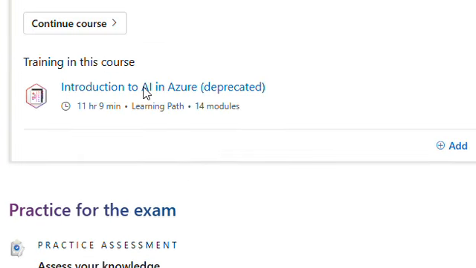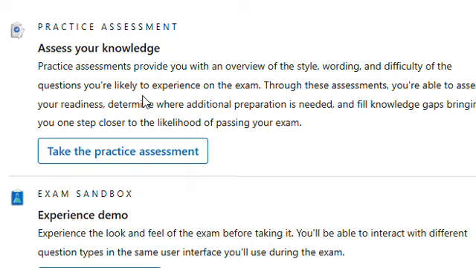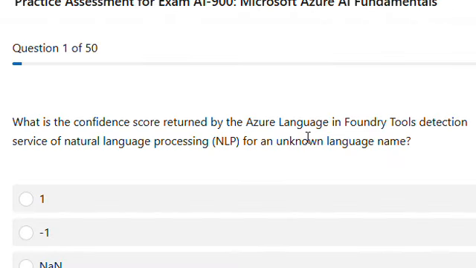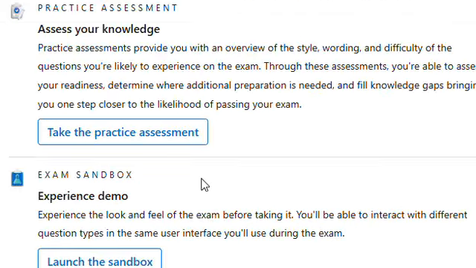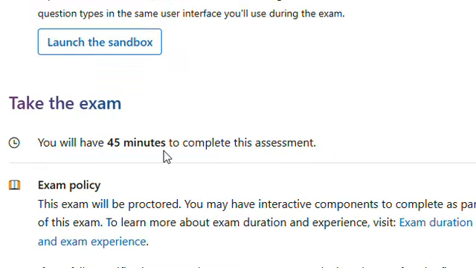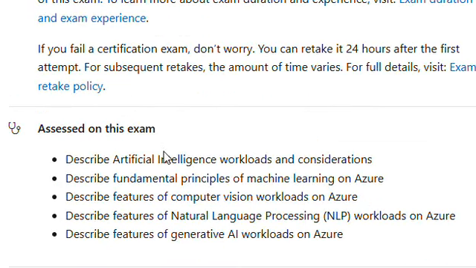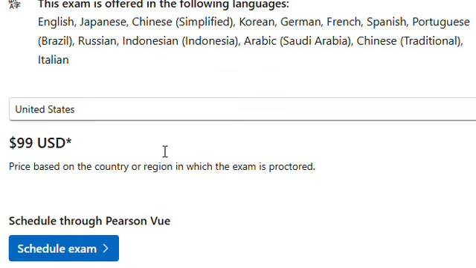There will be modules that you will pass, and then you can take a practice assessment that will be like the exam. The questions will not be the same, but if you score 80% or higher in this practice part, then most probably you will pass the exam as well.